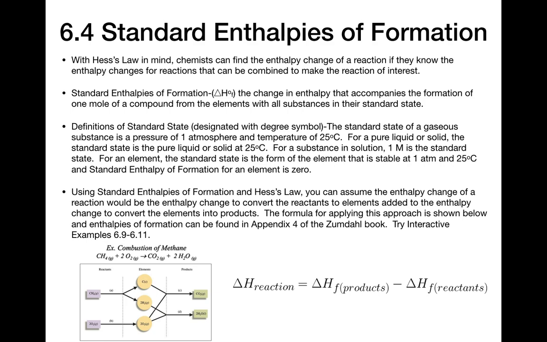So the idea of using this enthalpy of formation to add reactions together and get new reactions goes like this. If you have your reactants, in this case CH4 plus 2O2, you could take those reactants and convert them to all elements, and that would be carbon, hydrogen, and oxygen.